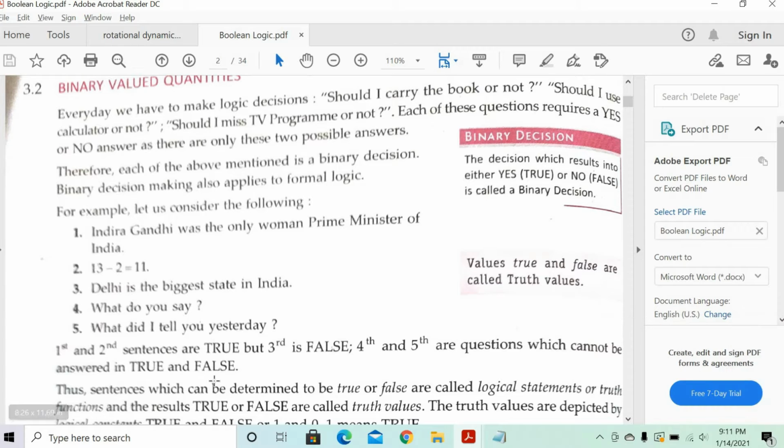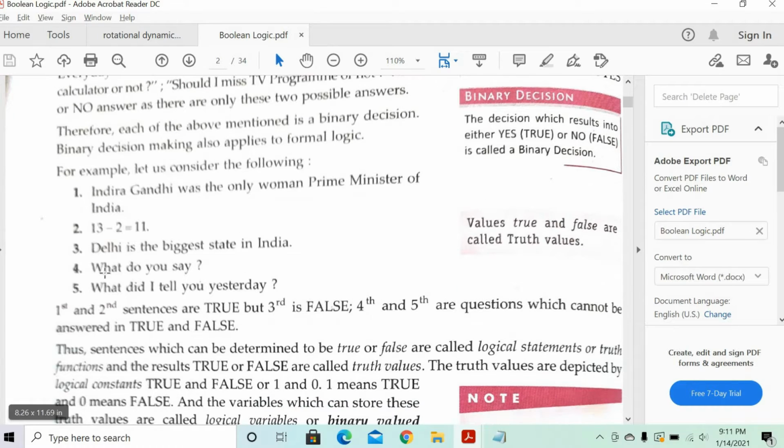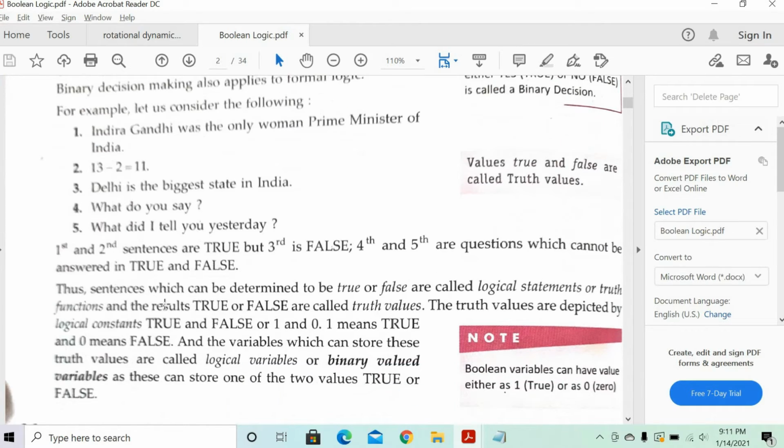What do you say is not a Boolean answer? What did I tell you yesterday? All these what questions do not evaluate to give you true or false. Only question number 1 and 2 can give you an answer in terms of true and false.